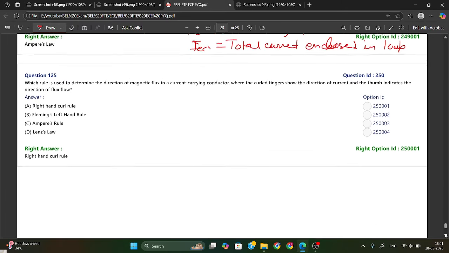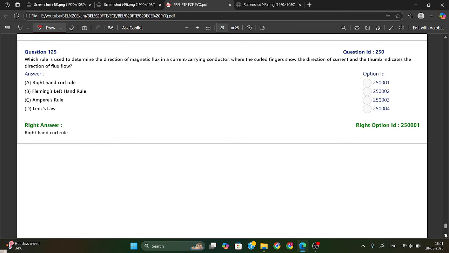Now the next one: which rule is used to determine the direction of magnetic flux in a current carrying conductor? If we have a current carrying conductor and you curl your fingers like this, your thumb will be like this. So this is your right hand curl rule, option A. The curled fingers show the direction of current and the thumb indicates the direction of flux flow. So this is your answer, right hand curl rule.